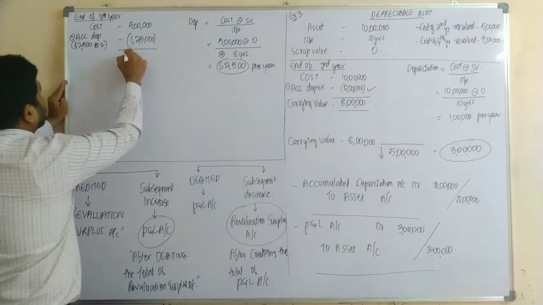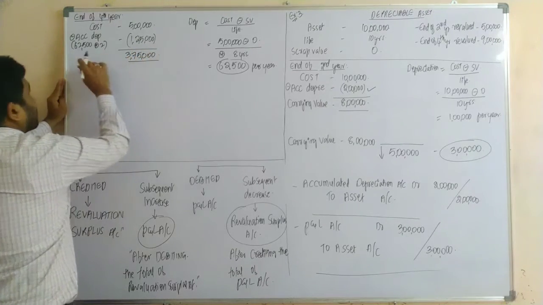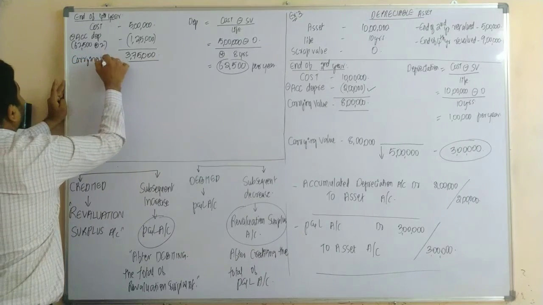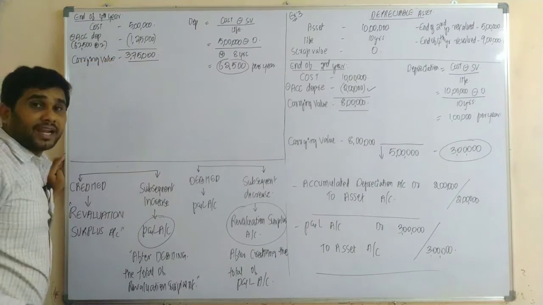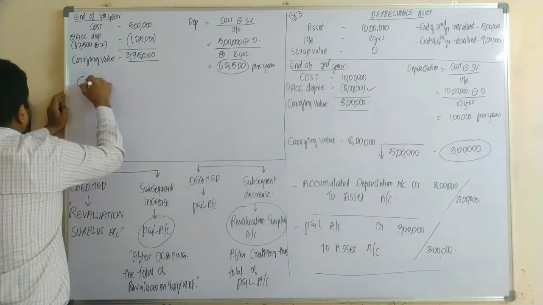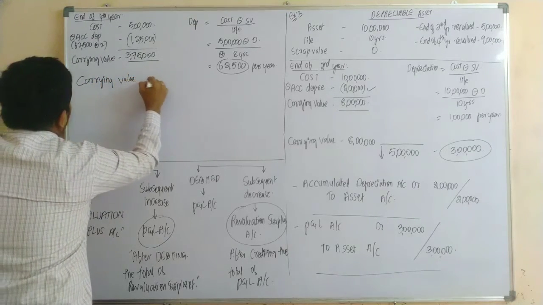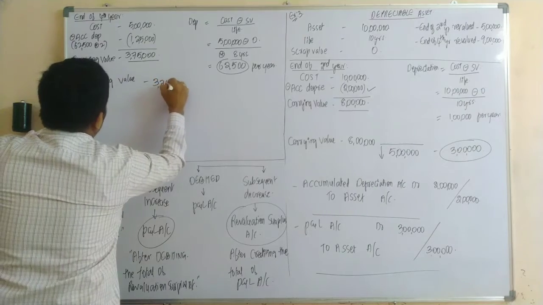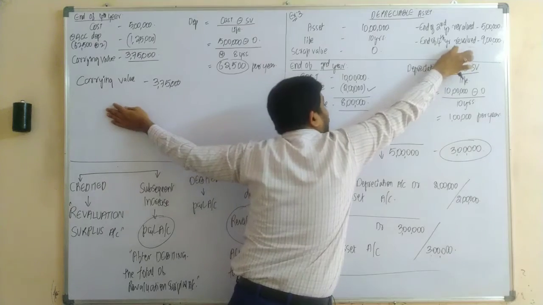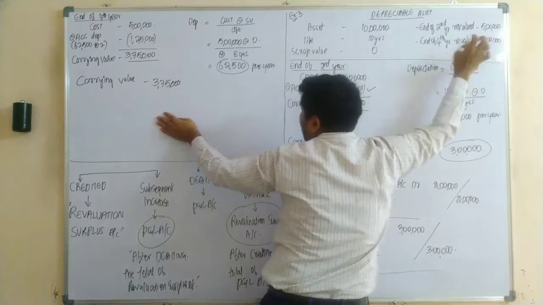So 3,75,000 rupees. 3,75,000 would be your carrying value. Your carrying value is 3,75,000 rupees, and at the end of fourth year it was revalued. At how much? 9 lakh rupees.